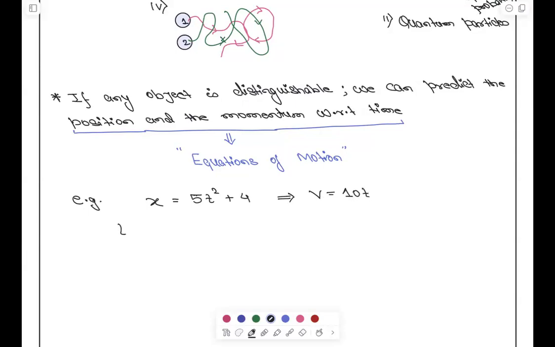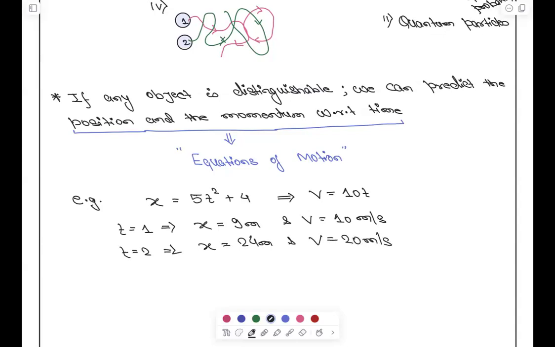So if you have t equals 1 second, you can simply say x equals, कितना आ रहा है देखो तो, 9 meter, and v equals 10 meter per second. At t equals 2, x equals कितना जाएगा, 4, 20, 24 meter, and v equals 20 meter per second. Now, this is what we call equations of motion. If I give you time, you have some equations. If you put time there, you will find out its position and momentum through time, right?